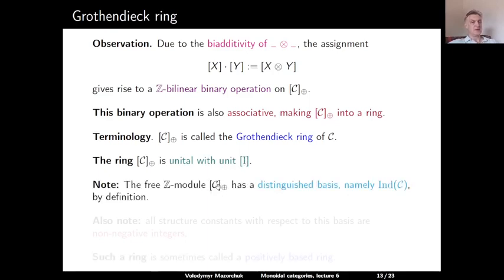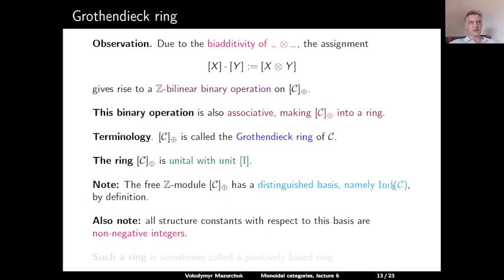So this free Z-module has a distinguished basis, namely the basis given by the indecomposable objects in our category C. And we also know that all structure constants with respect to this distinguished basis are non-negative integers.